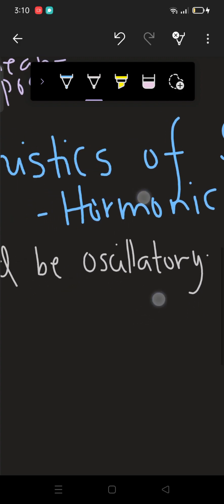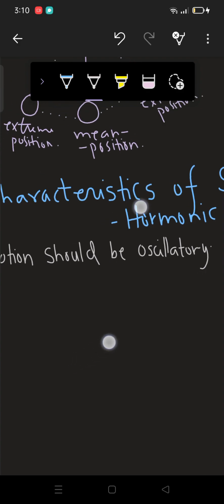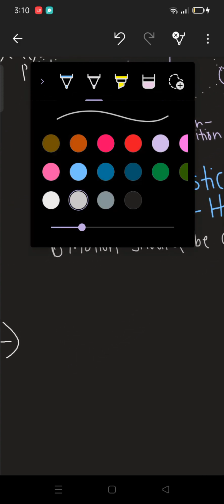What's the second condition of simple harmonic motion? Some restoring force must act on the vibrating body. Initially let me write this point, then I'll explain it to you, right?